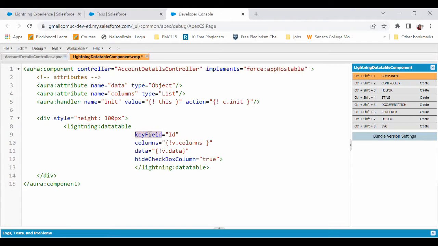The key field is what a data table uses to uniquely identify each record. Columns, we are going to fill in the columns value in the init method. Data is all the data that we are getting from Apex. So let's save this. Now let's go and create the init method.